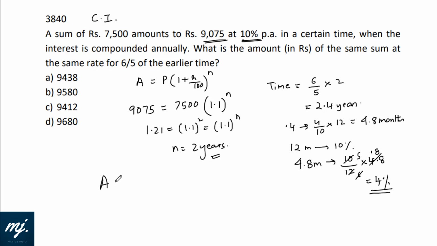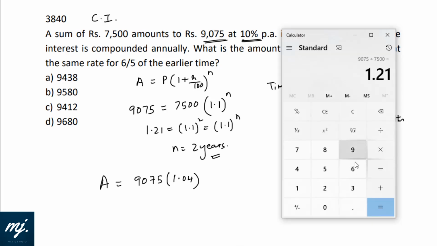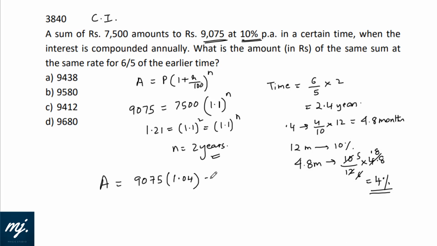As simple as that. The new amount would be 9075, which is the amount at the end of the second year. For another 4.8 months, the amount would gain 4%. So it would be simply 9075 into 1.04. Let's see how much it is. 9075 into 1.04 gives 9438. Do we have it? Yes, we have this in option A.